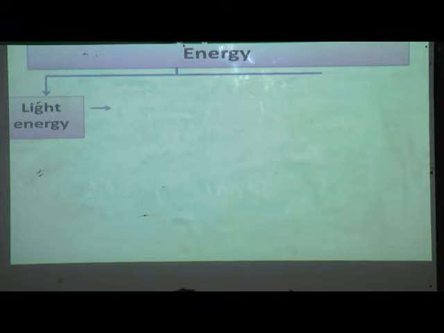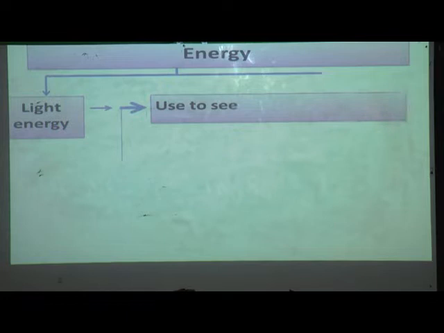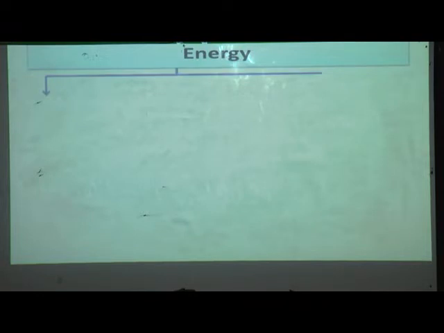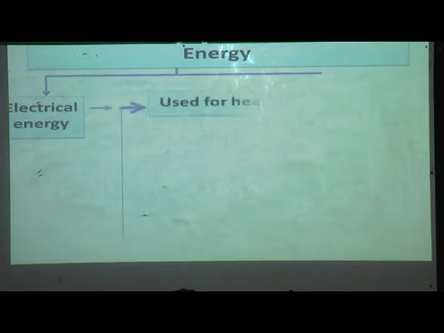Light energy, it is used to see. Plants use light energy for photosynthesis. Electrical energy, it is used for heating and lighting.